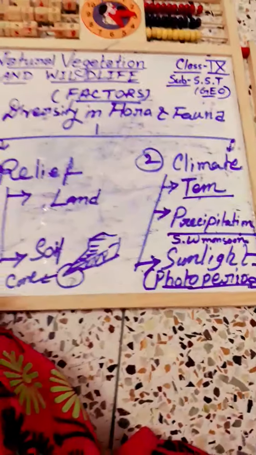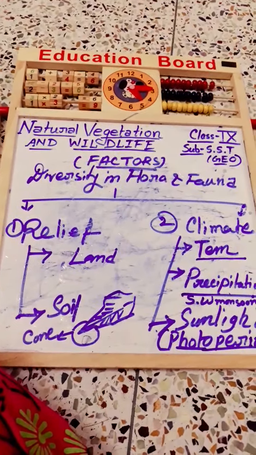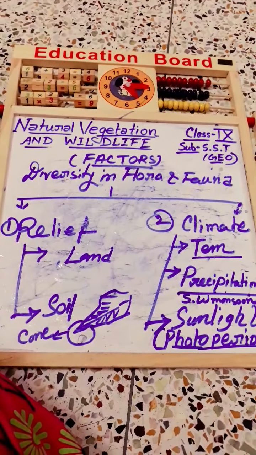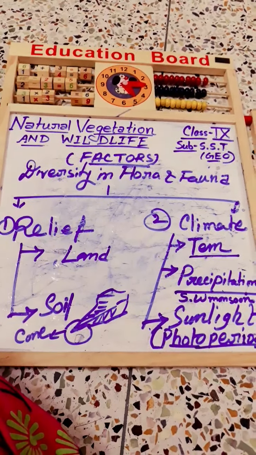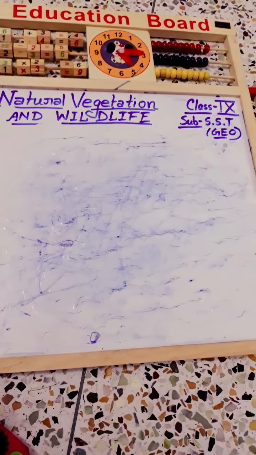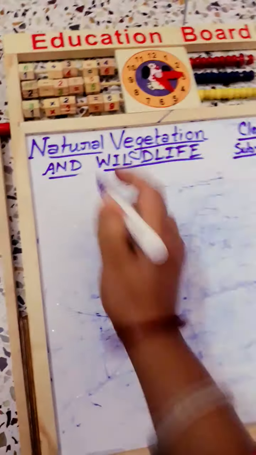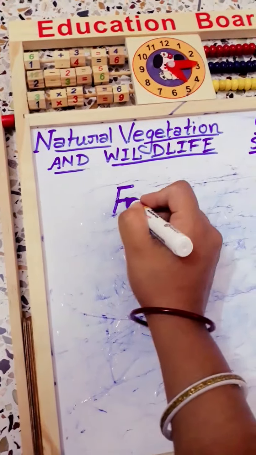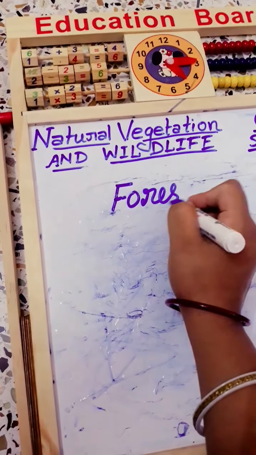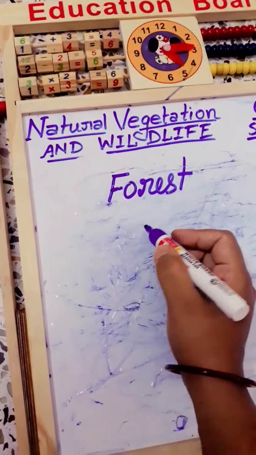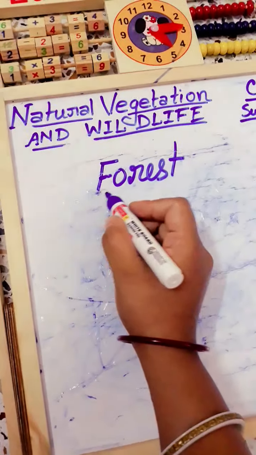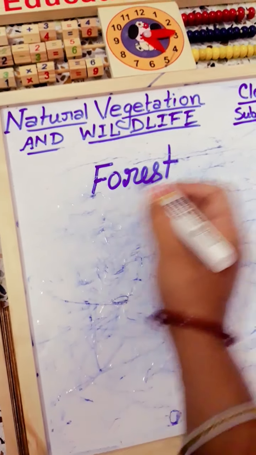Okay, so these are the main factors about the diversity in flora and fauna. Now we will focus on why forests are important, because natural vegetation is related with forests. So that's why we will discuss why forests are so important.